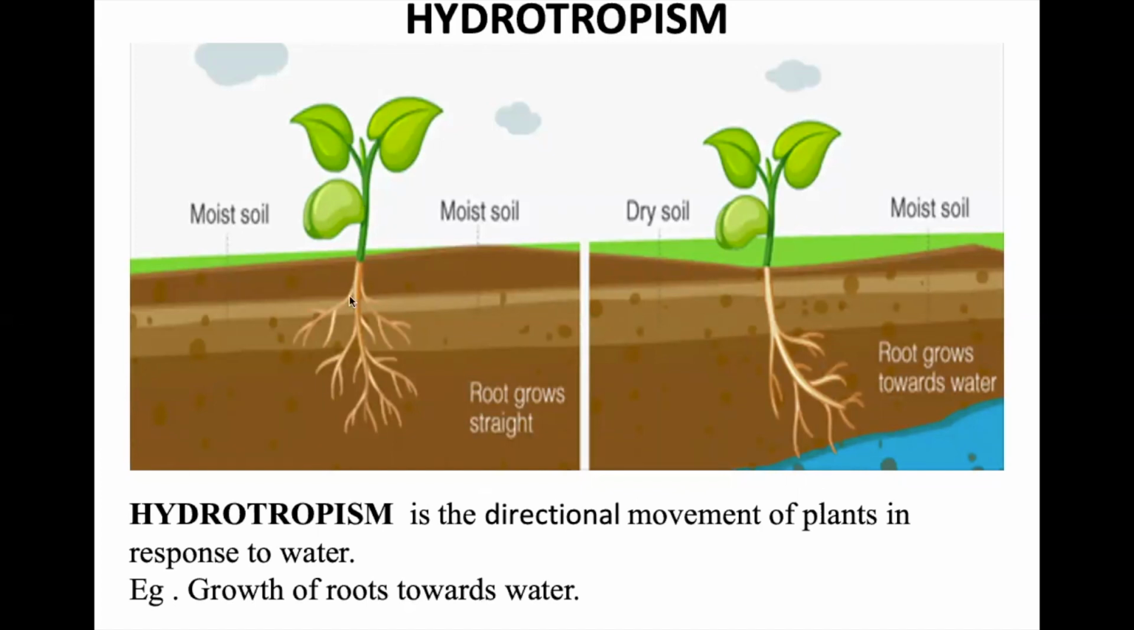Hydrotropism, you can take an example. Here the roots are growing. Meanwhile, there is water near it. The roots will always bend towards the water.